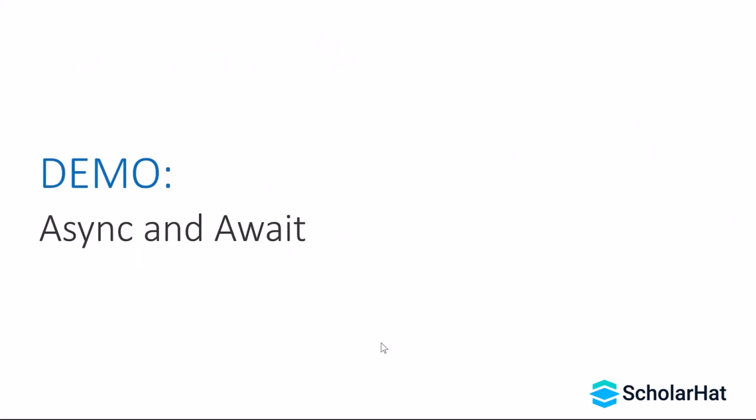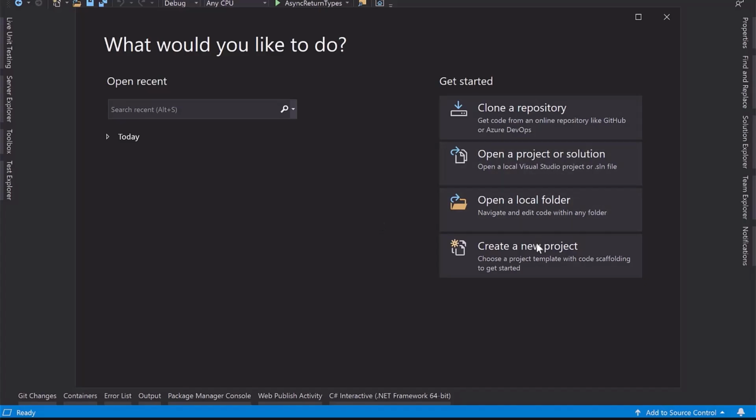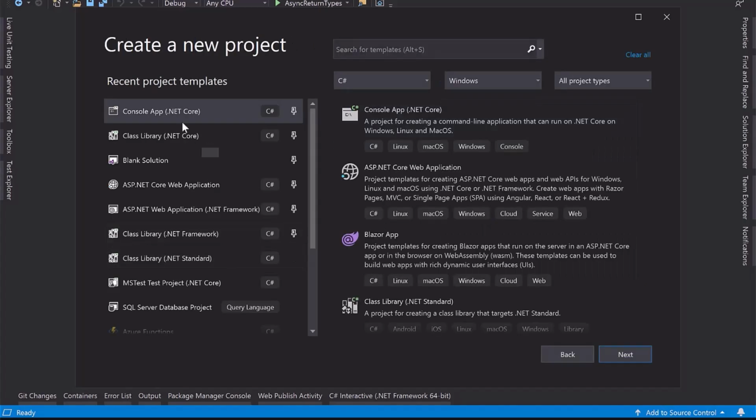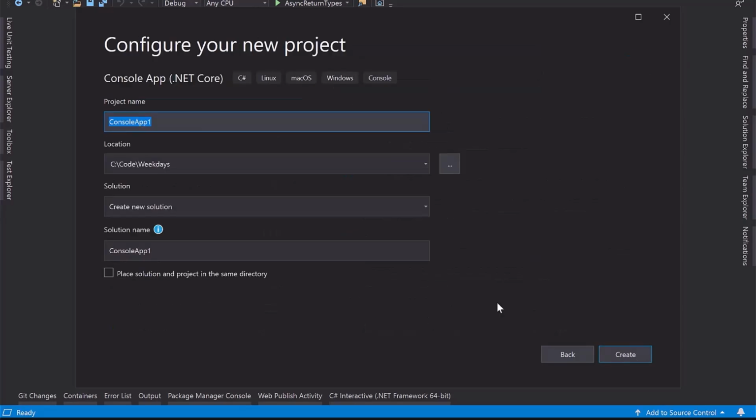Demo for async and await. Now let's understand the uses of async and await with the help of a real-life example. I'm going to create a new project, a console application, and I'm naming it the async and await sample project.